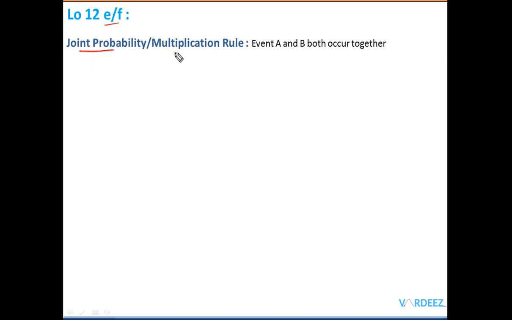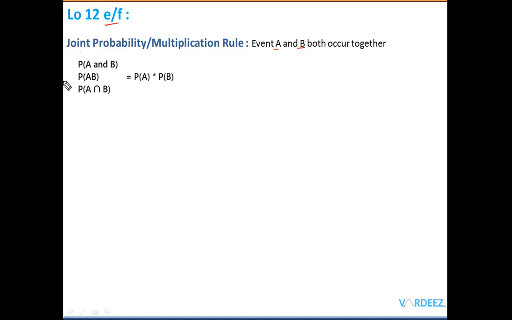Now joint probability is sometimes referred to as the multiplication rule, and all it means is that events A and B both occur together. So when we have two events, A and B, and they both occur together, that is when we call it a joint probability.